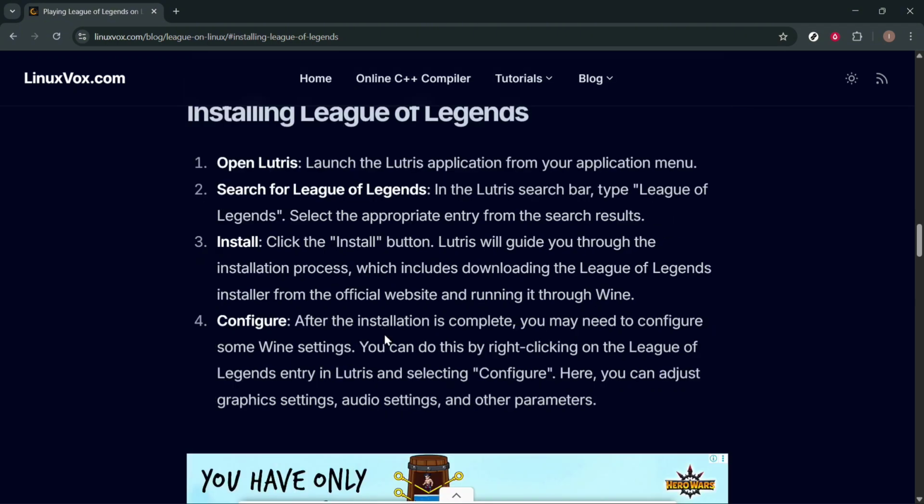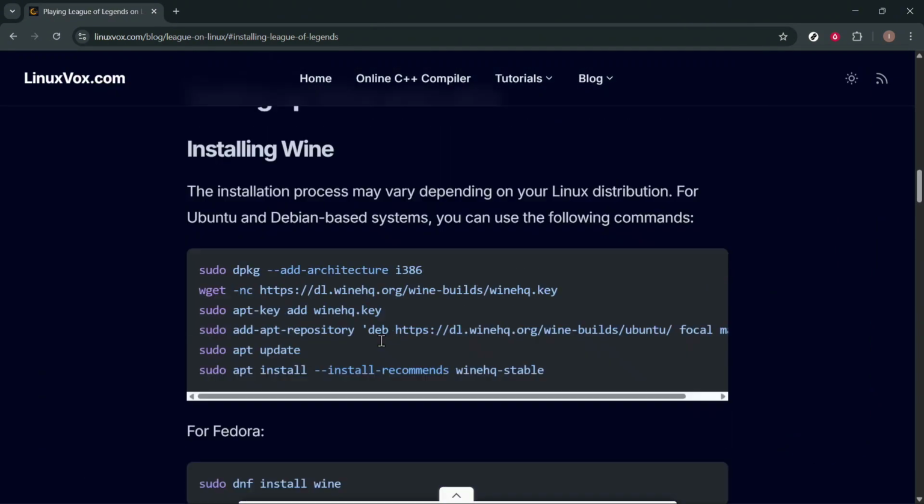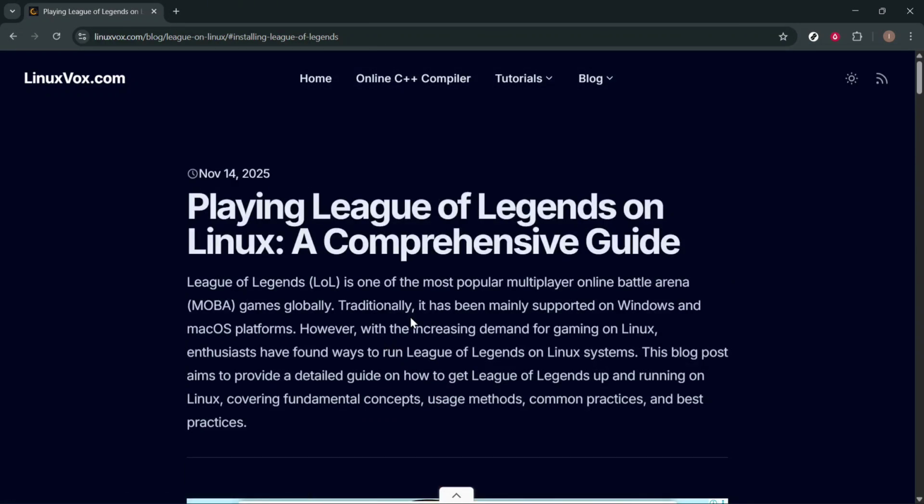After the installation is complete, you may need to configure some Wine settings. You can do this by right-clicking on the League of Legends entry in Lutris and selecting Configure. Here you can adjust graphics settings, audio settings, and other parameters. That is the answer to the question of whether you can play League of Legends on Linux.